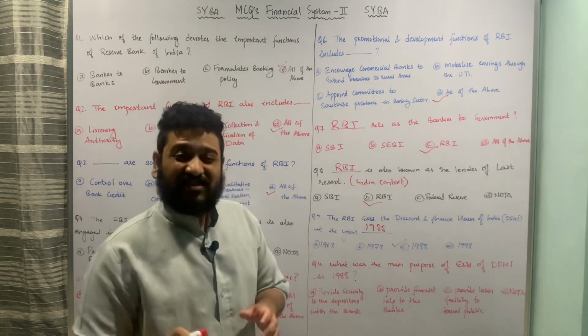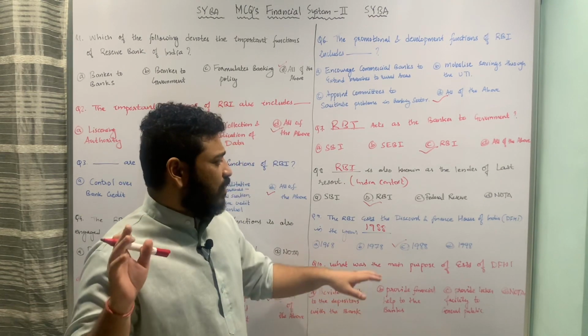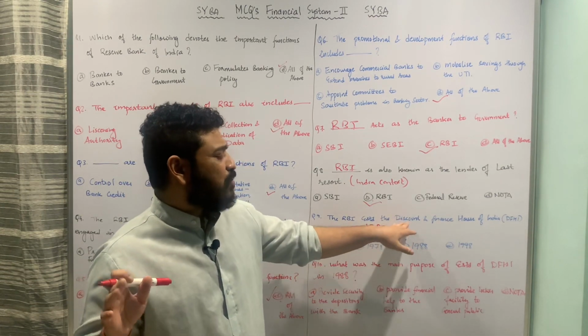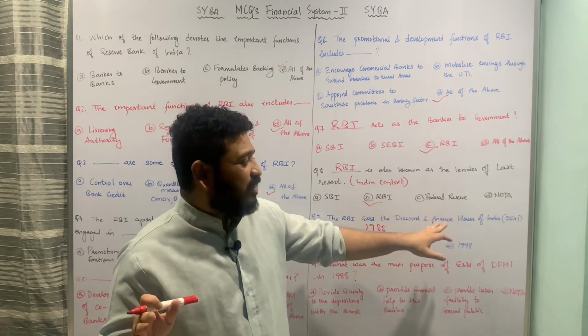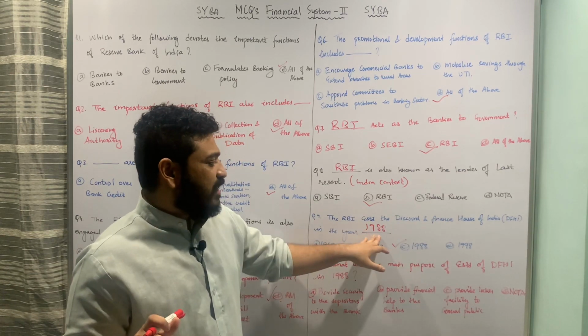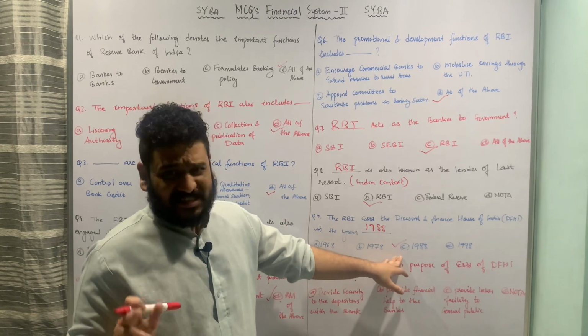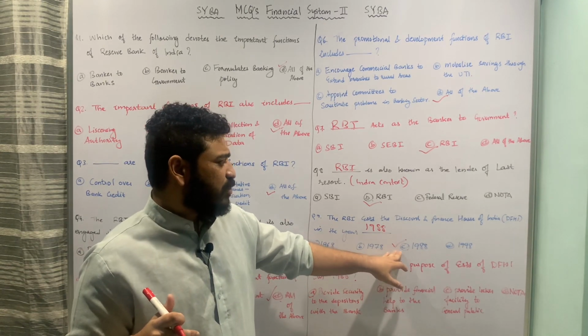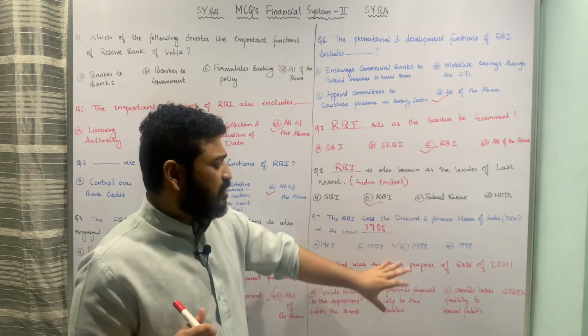So here the Reserve Bank of India established the Discount and Finance House of India, or DFHI, in the year 1988, and therefore option C is the correct answer to this particular question. I hope the concept is clear. Let us now move to the next.